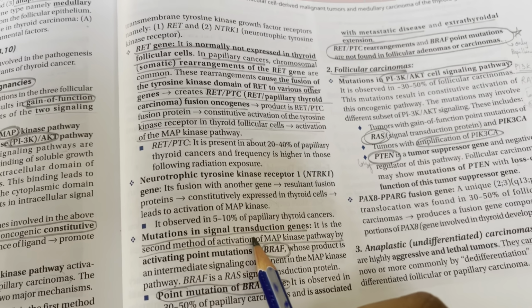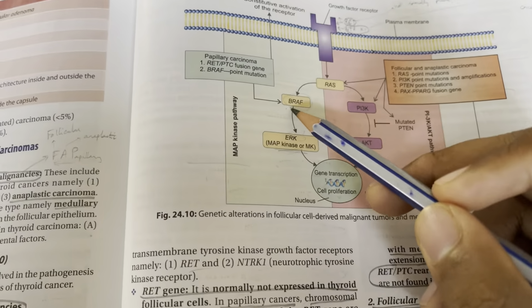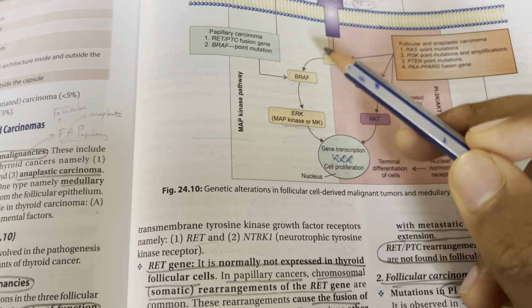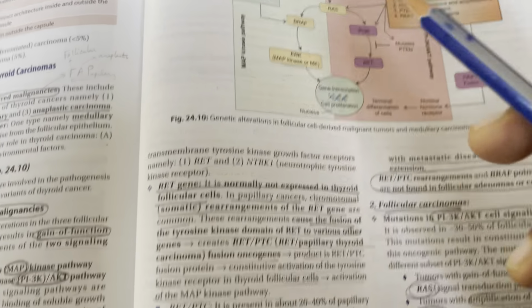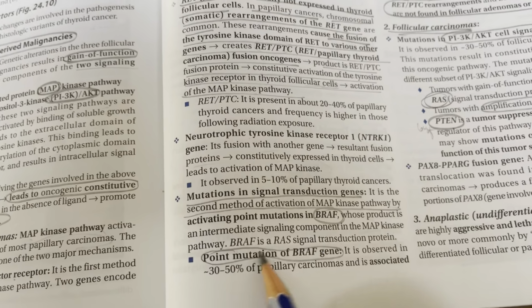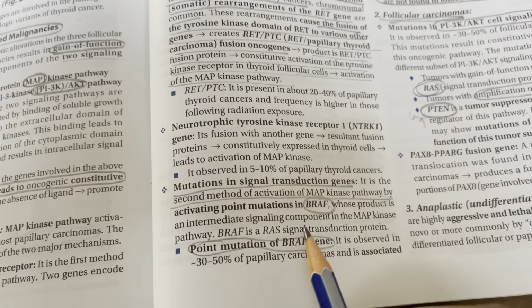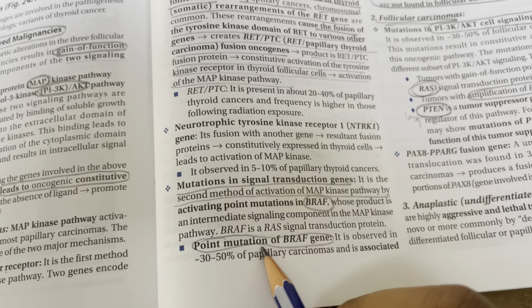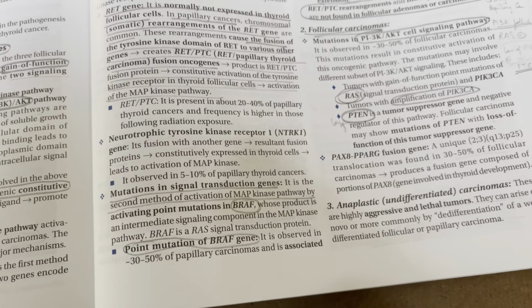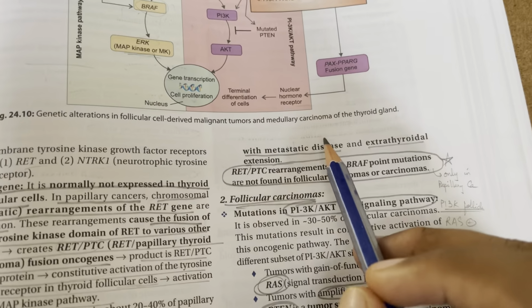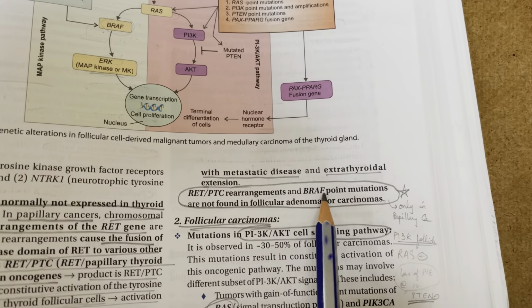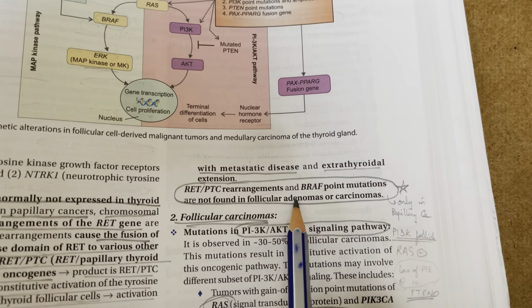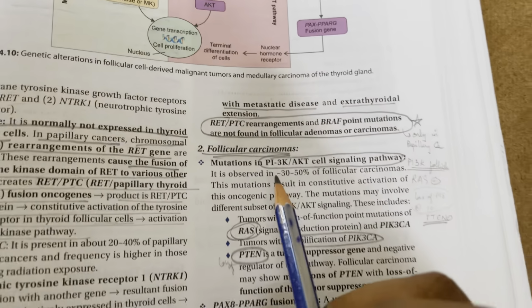Next, you also have mutations in the signal transduction genes, especially BRAF. So activating point mutations in BRAF, whose product is an intermediate signaling protein in the MAP kinase pathway, cause increased signaling. These point mutations are observed in 30% of cancers, and are associated with metastatic disease and extrathyroidal extension. So RET-PTC rearrangements and BRAF point mutations are not found in follicular adenomas or carcinomas, only in papillary carcinomas, PAP-MAP.